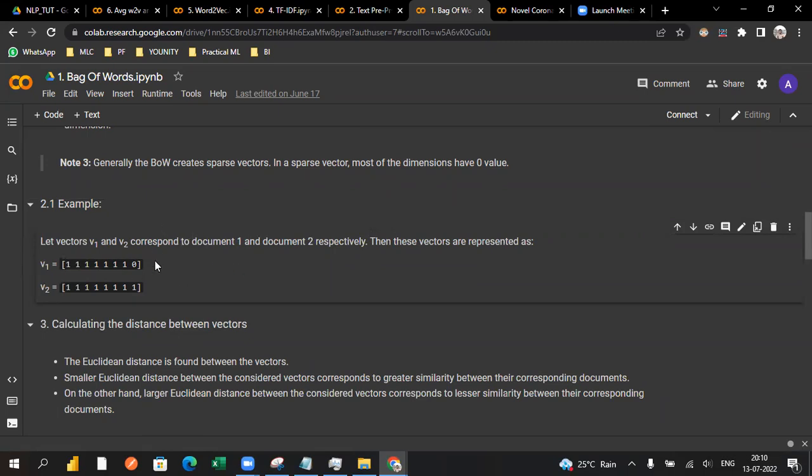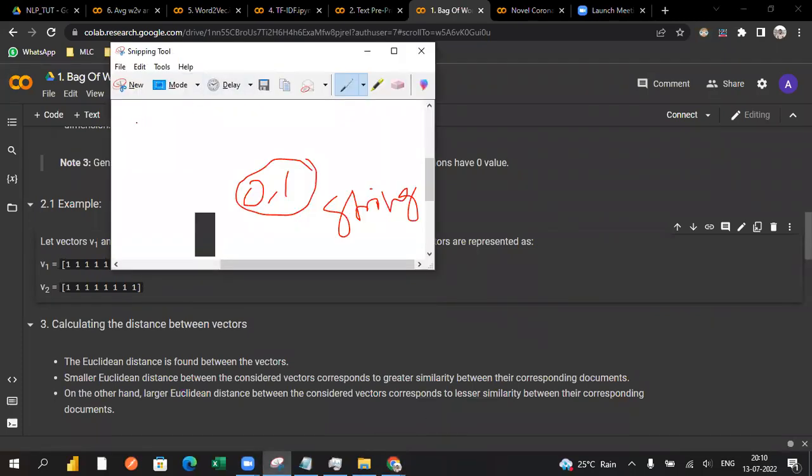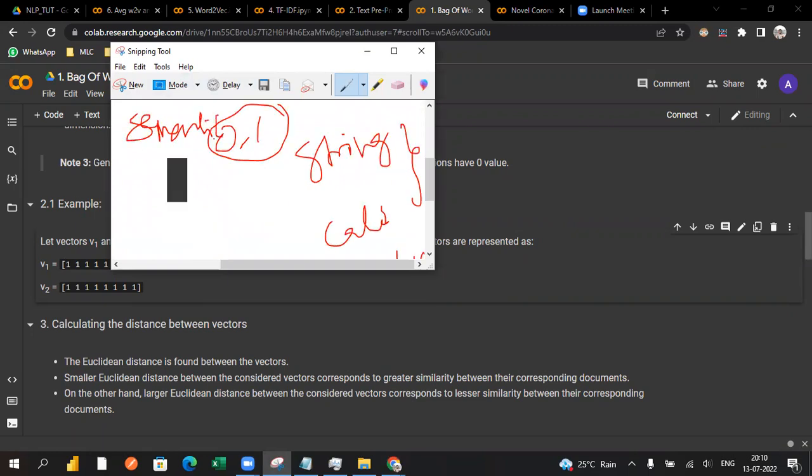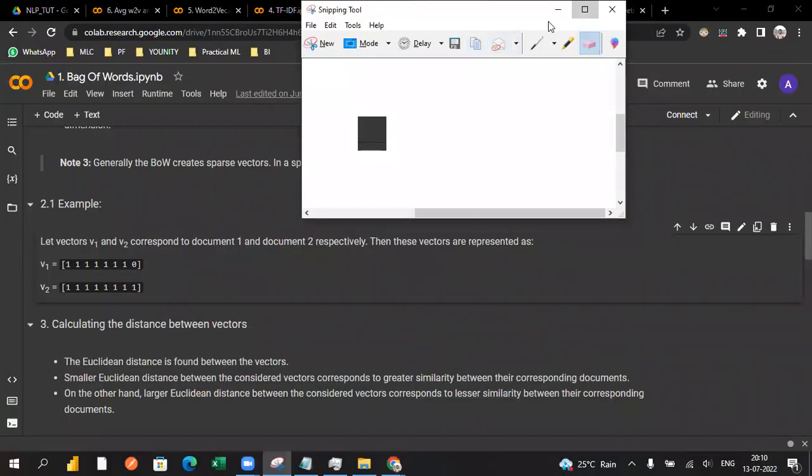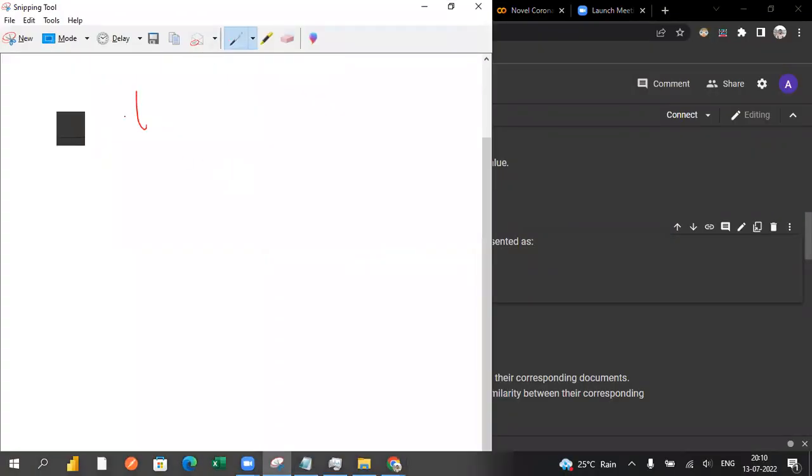So I can say bag of words is helpful only when you have some words occurring. It may not preserve something called semantic meaning. That means, suppose I have the words tasty and delicious.